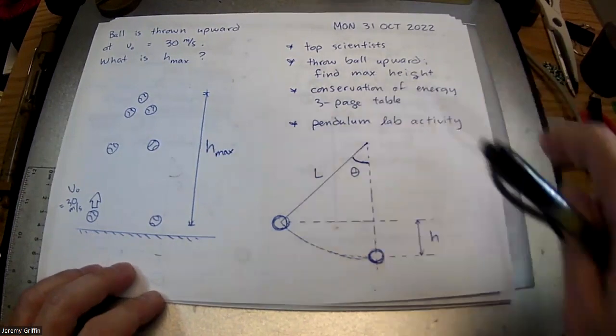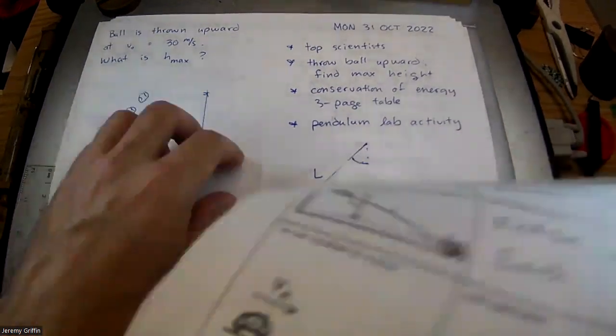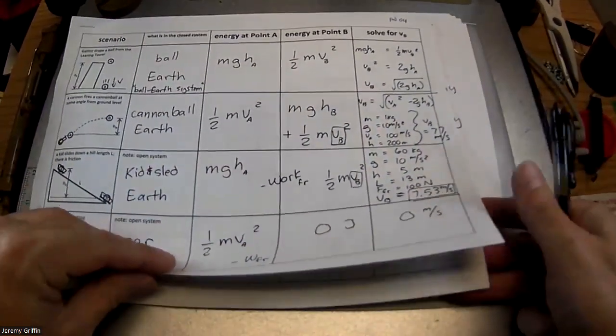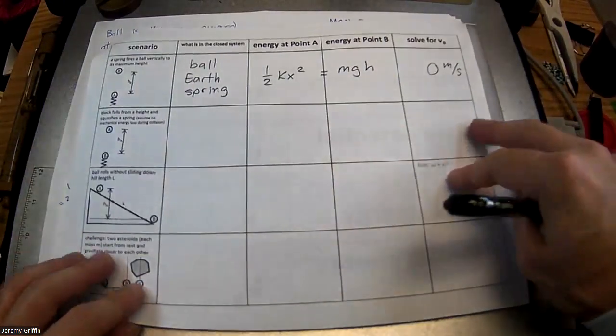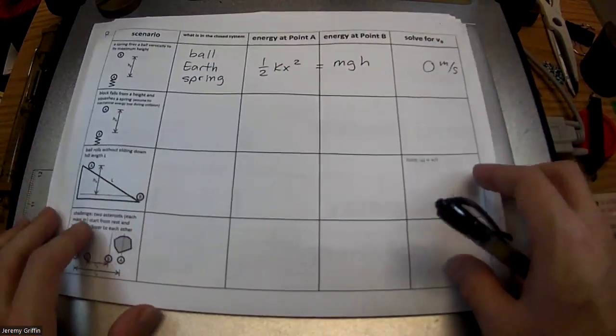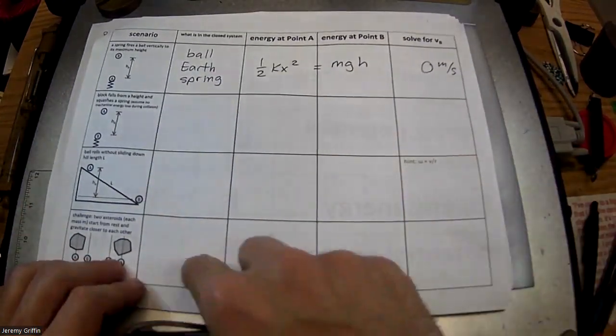Okay, so let's go to this 3-page table. So we've got all these conservation of energy setups. We've done most of these. Today, I just want to knock out these two, and I'm going to save the asteroids for a different day, okay? Because there's more I want to say about the asteroids.